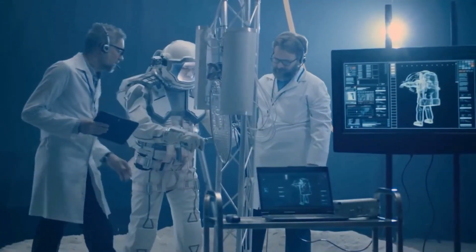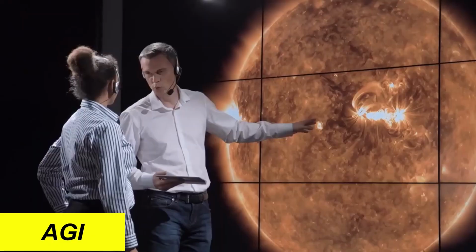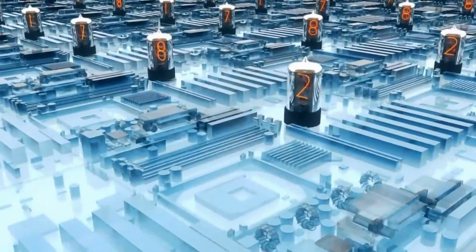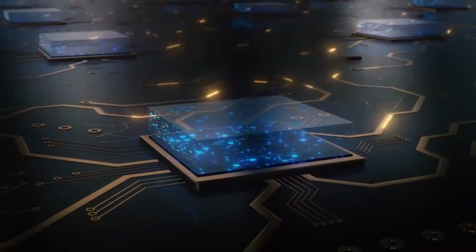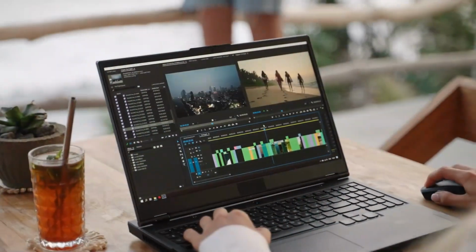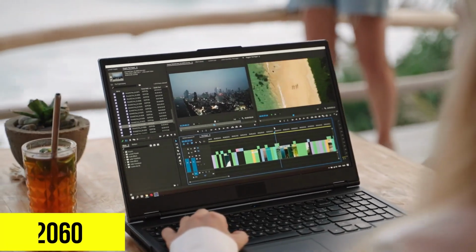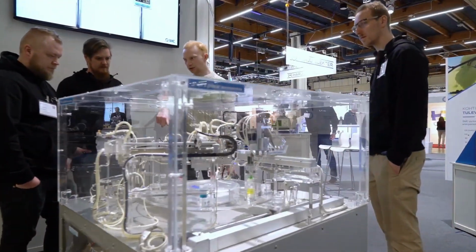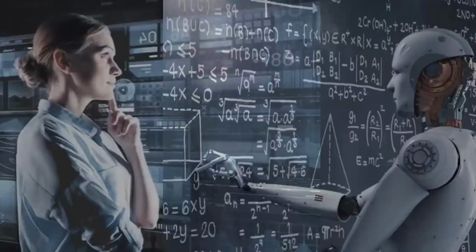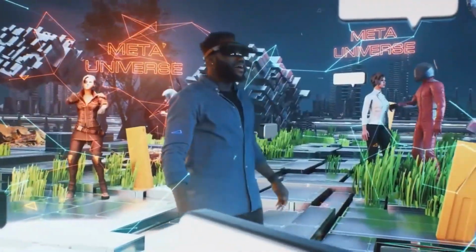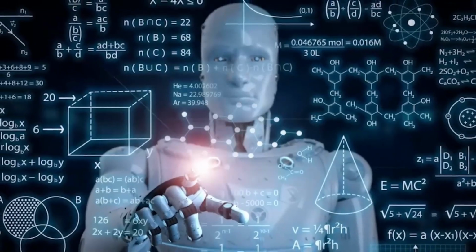Proximity to AGI. The burning question is, how close are we to achieving AGI? While predictions vary, with some experts suggesting AGI could arrive by 2030 and others projecting a timeline extending to 2060, technological progress plays a pivotal role. Breakthroughs could expedite AGI development, but careful ethical considerations are essential to avoid disastrous consequences.